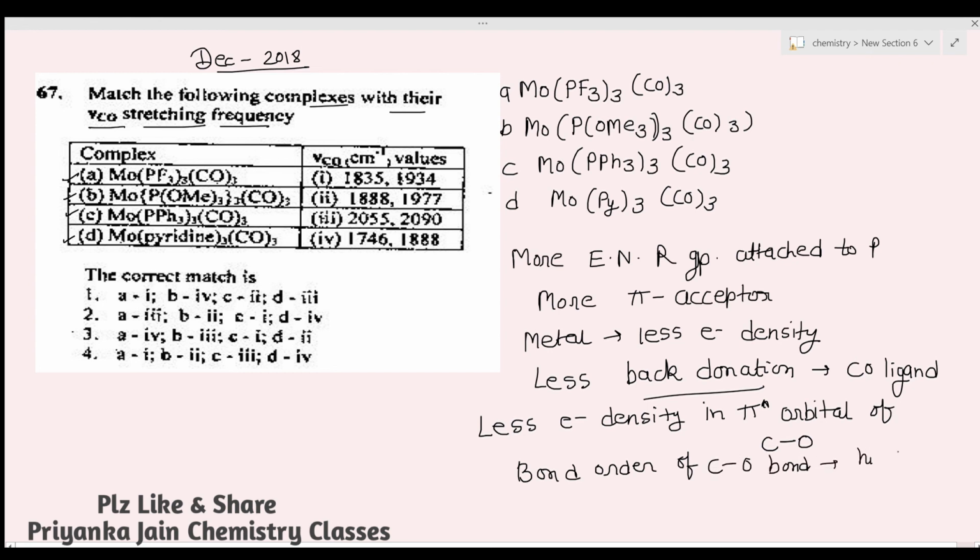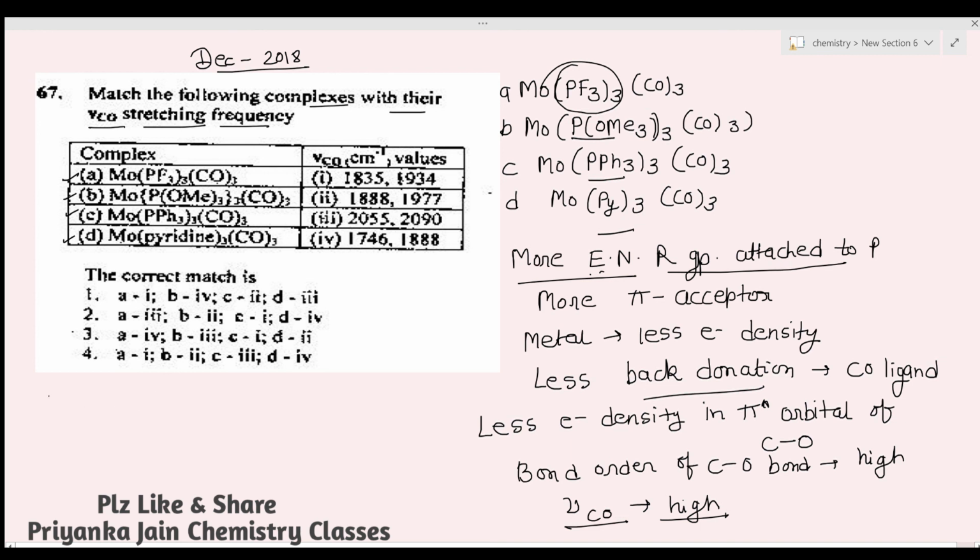And when bond order is high, the vibrational frequency, the nu CO, will also be high. So if an electronegative group is attached to phosphorus, the nu CO value will be high. It means we have to select the more electronegative atom. You can see here, this will be the most electronegative because fluorine is most electronegative, so this will be a good pi acceptor. Then comes this one, then this one, and then this one.